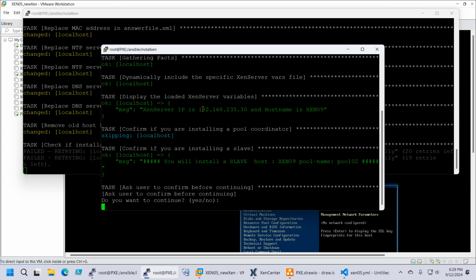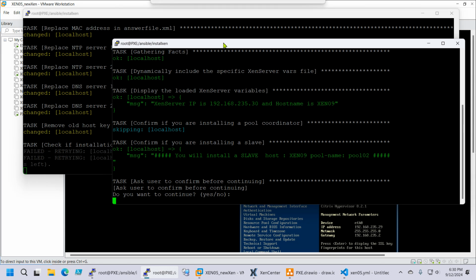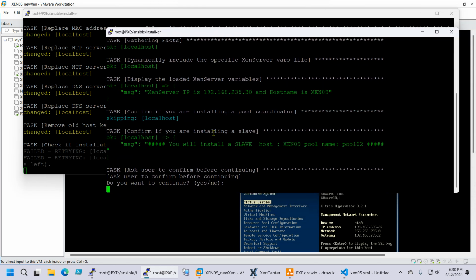And this time it tells you that, hey, you will install a slave now, because the Ansible playbook knows the difference, because the difference is written in the variable files, and it also executes a few tasks depending on those variables.